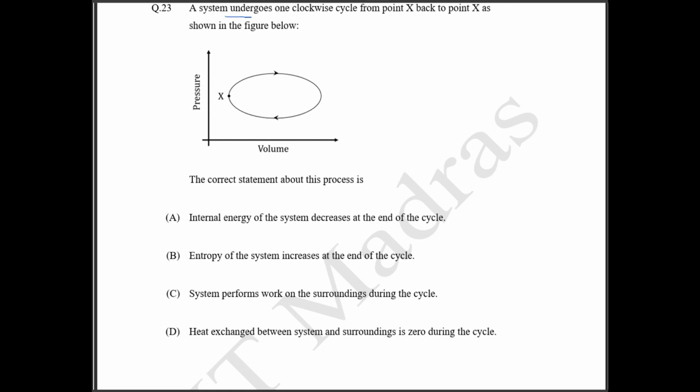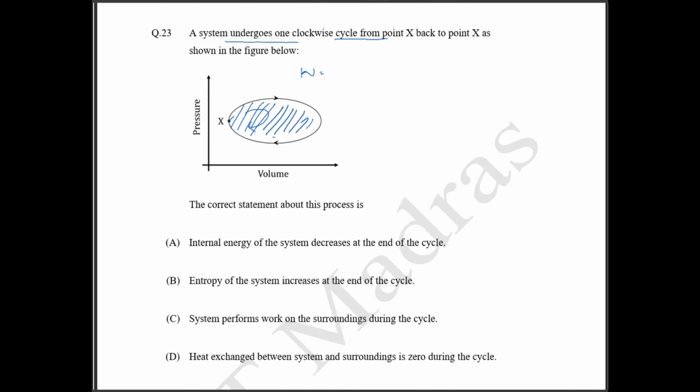23rd question. A system undergoes one clockwise rotation from point X back to point X. They are asking for the correct statement about this process. So when you come from a point back to the same point in one clockwise rotation, work is done. So there is some work done. Work done is equal to the area of the ellipse. So your work will be equal to the area of the ellipse.